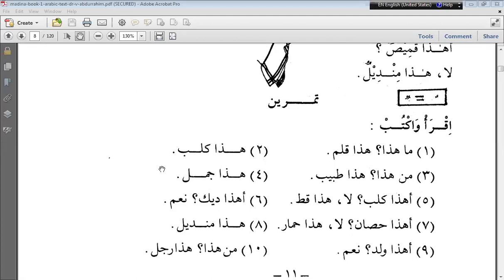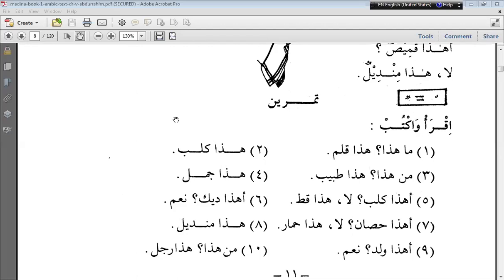Haza kalbun means this is a dog. Next. Who is able to answer next? Third one, again, it is below the first one. Okay, Pradeep, try. Man haza tabibun. Right, well tried.